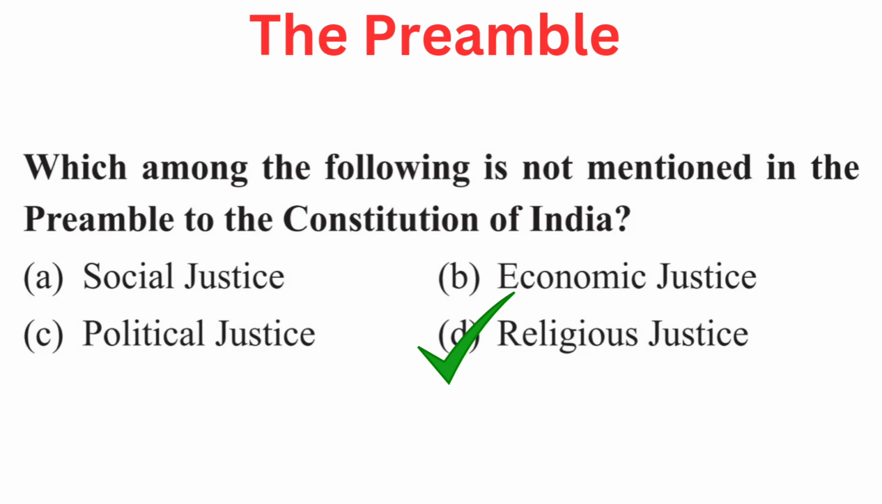Your question is, which among the following is not mentioned in the preamble to the Constitution of India? Your options are A. Social justice, B. Economic justice, C. Political justice, or D. Religious justice. Right answer is D.